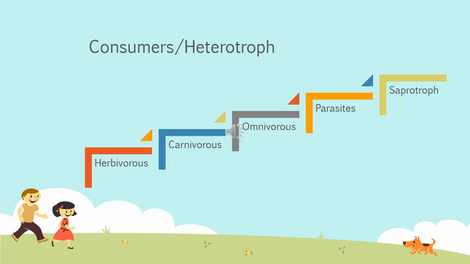And other than plants, whatever organisms are available on earth are known as heterotrophs, because they do not prepare their own food. They have to take their food from either plants or other animals. So we also call them consumers or heterotrophs. Now heterotrophs are categorized into multiple categories: herbivorous, carnivorous, omnivorous, parasites, saprotrophs, etc., which we are going to study in the further slides.